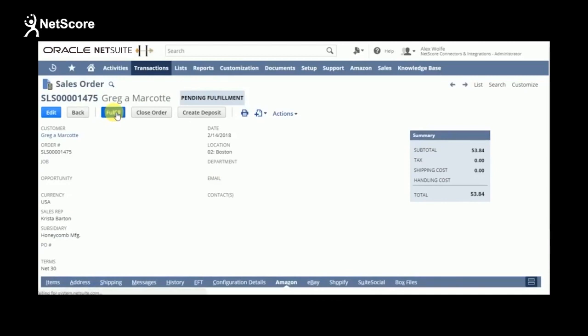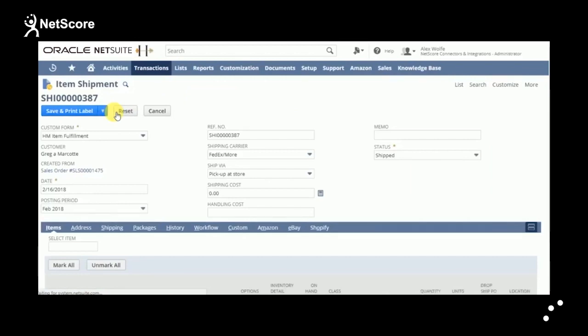Let's create a fulfillment record in NetSuite with the order tracking details, so that the tracking information will be updated to Amazon.